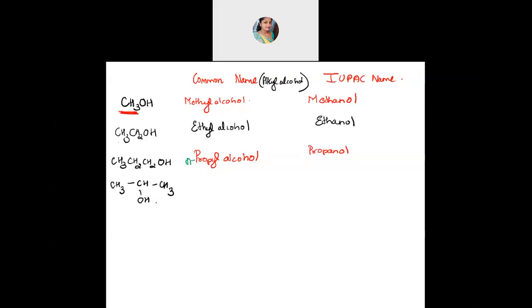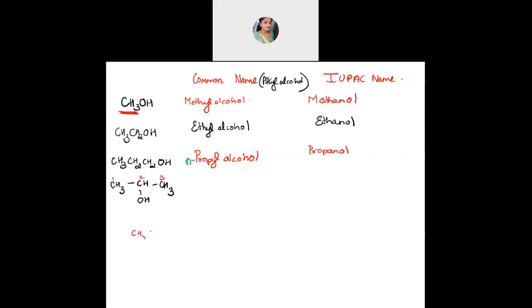Now, if you see here, the common name, this also has 3 carbons, so it's propyl only. 1, 2, 3 carbon. But you can see here, at the second position, CH is attached to CH3, no? You know what that is called?